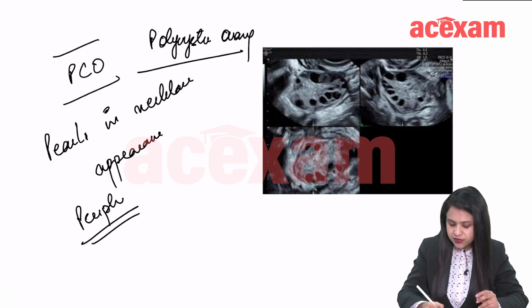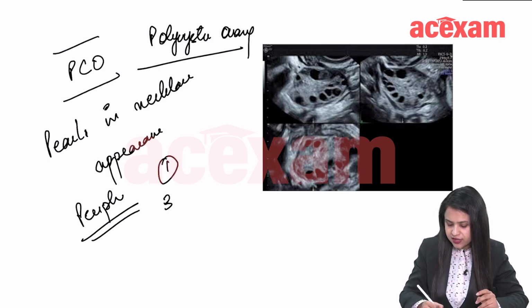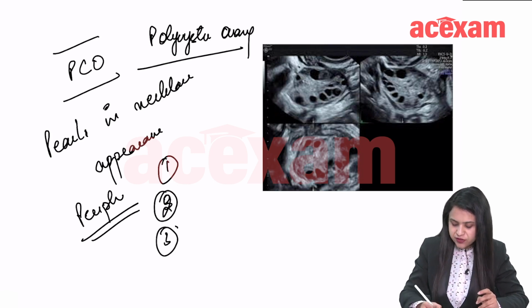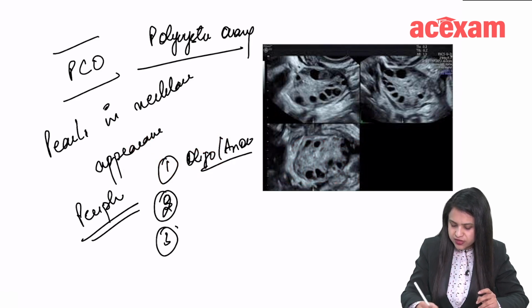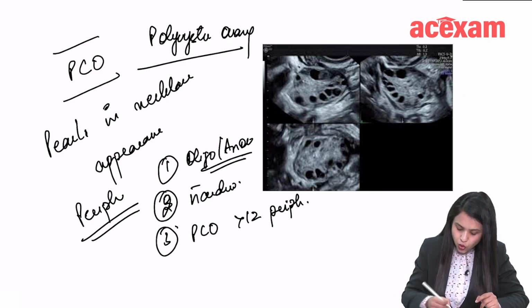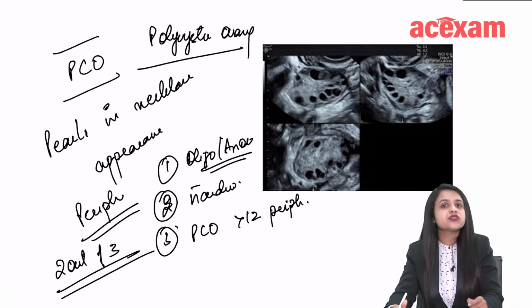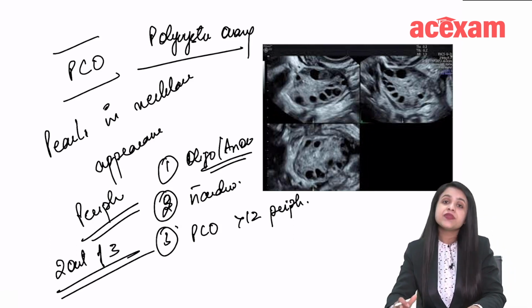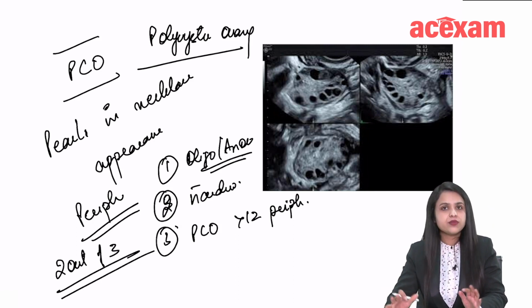Okay, so in the Rotterdam criteria there are three criteria, 1, 2 and 3. First is oligo or anovulation, the menstrual abnormality. Second is hyperandrogenism, either biochemical or clinical evidence. And third is polycystic ovary, more than 12 follicles peripherally arranged like this. And you need only 2 out of 3 to label the patient as polycystic ovarian syndrome. And PCOS is a very, very important topic.